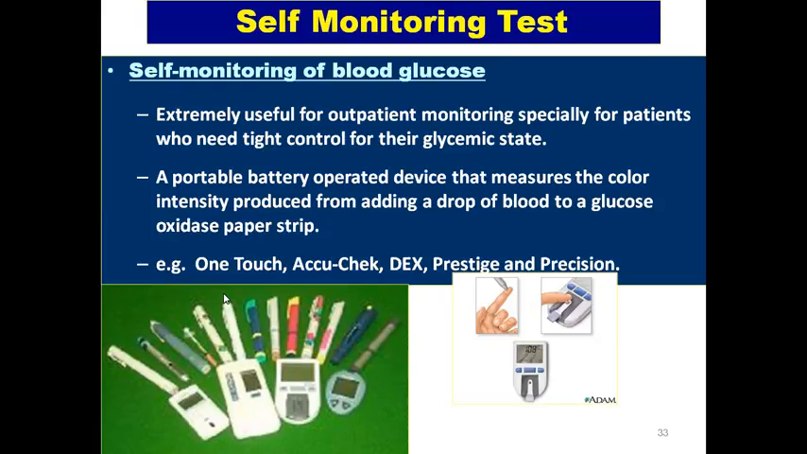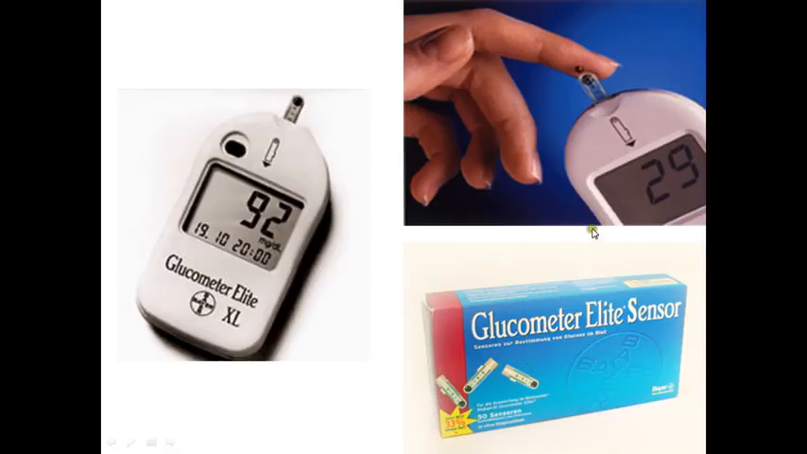It is a portable battery-operated device that measures the color intensity produced from adding a drop of blood to the glucose oxidase paper strip. So we have paper strips, glucose oxidase. Many of you have diabetic patients at home, your grandparents or your parents, and you might have seen this. You just prick the tip of the finger, put it on the strip, and the strip is then inserted into the glucometer, and the glucometer then measures the level. So this is how it is done.